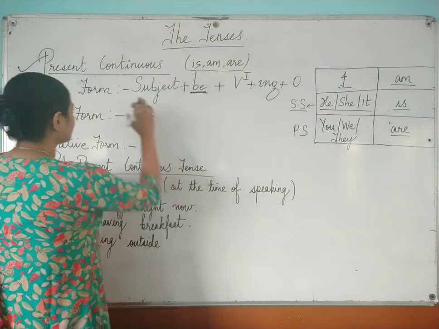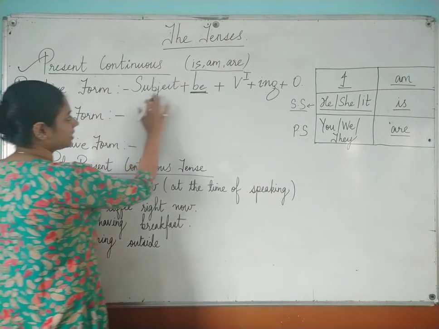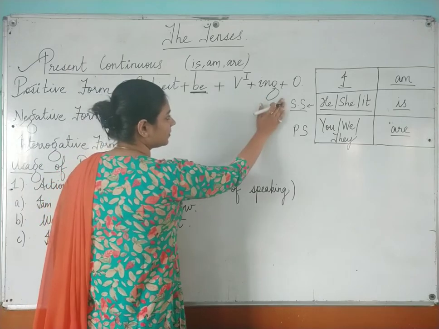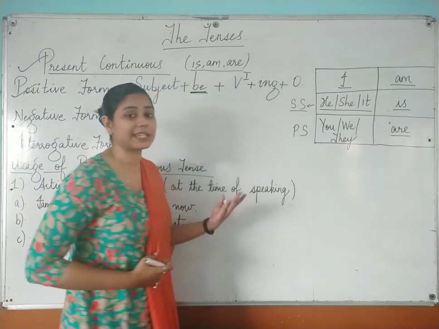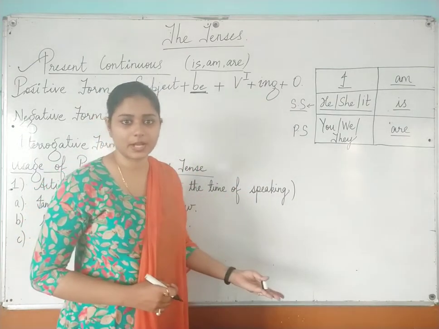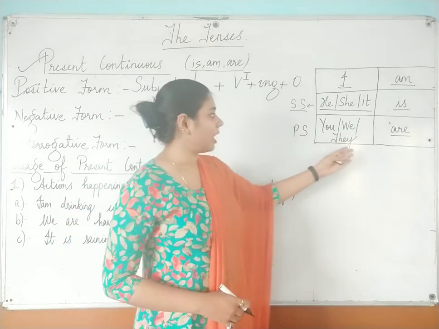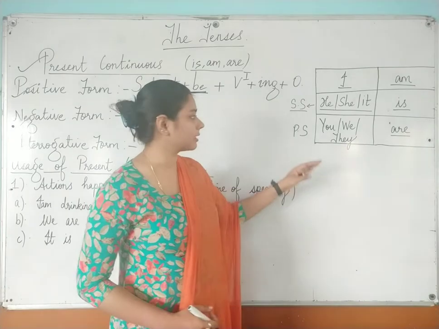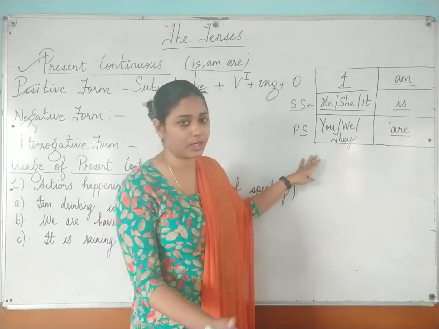Okay. So this was the structure for positive form. Subject plus be, that is, am, is, are, plus verb first form plus ing plus object. Like she is singing, he is dancing right now. Are you going to the market? This is making an interrogative sentence.